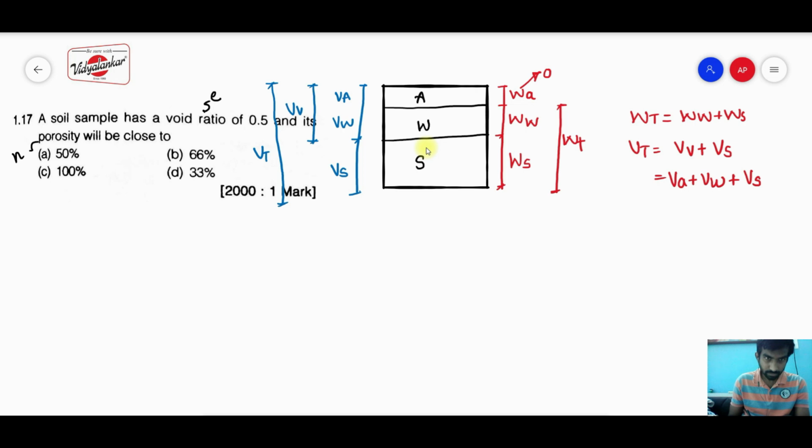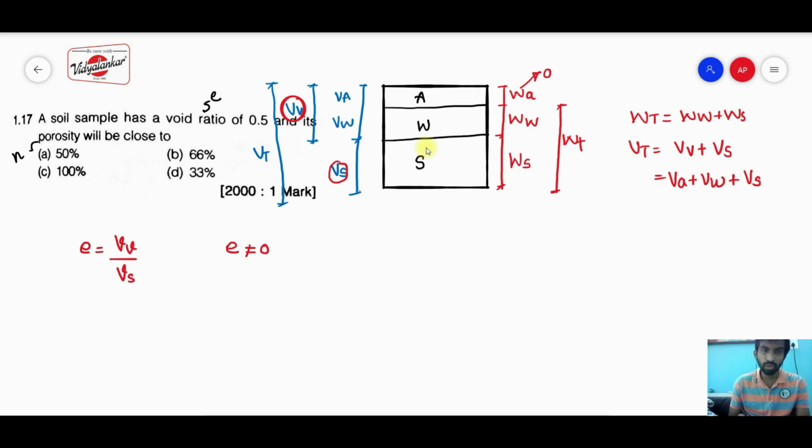As they have defined, the void ratio is nothing but the ratio of the volume of voids to the volume of solid. The void ratio is never equal to 0, because the void ratio is nothing but the spaces between the particles, correlated with respect to the solid particles. And even after going for heavy compaction, you can achieve a maximum of 95% of the compactive effort.